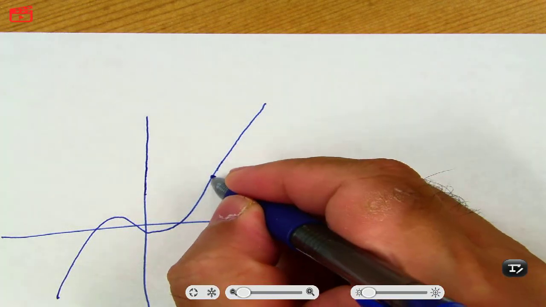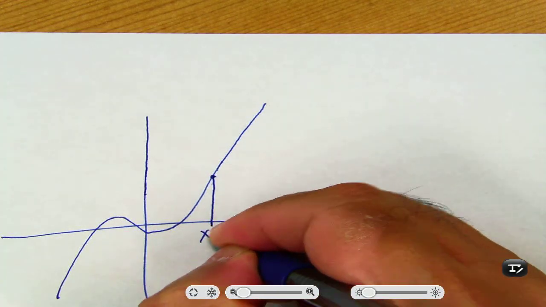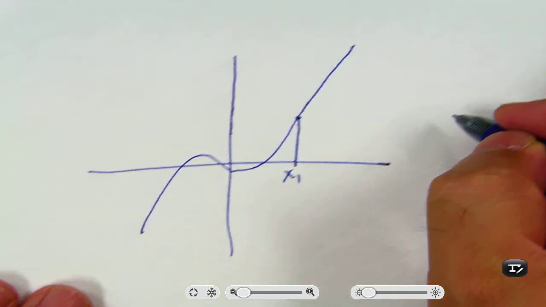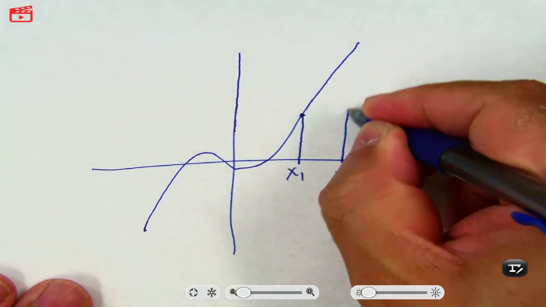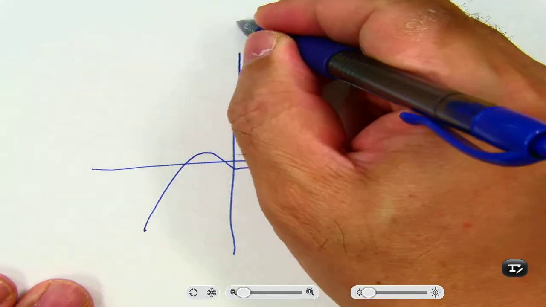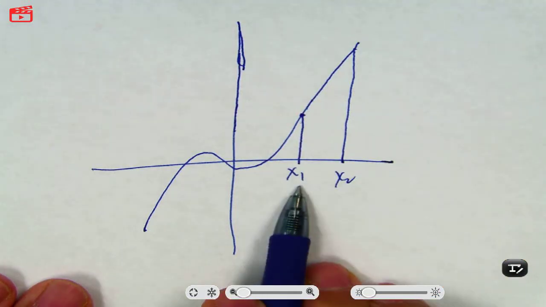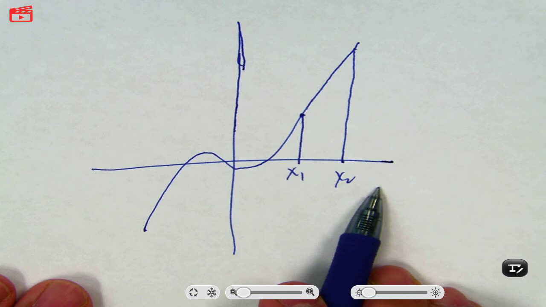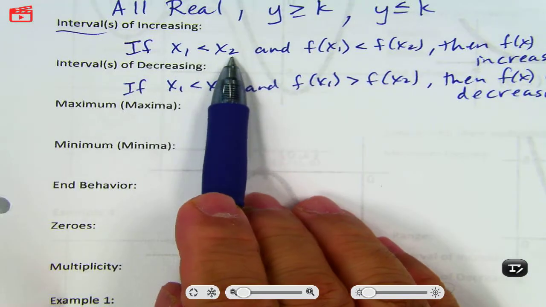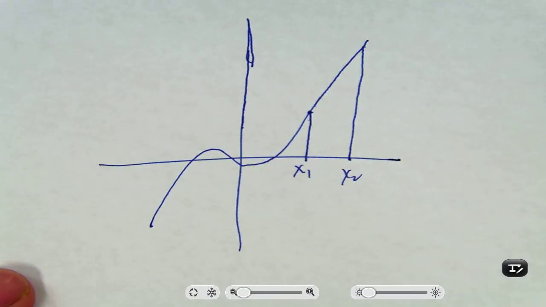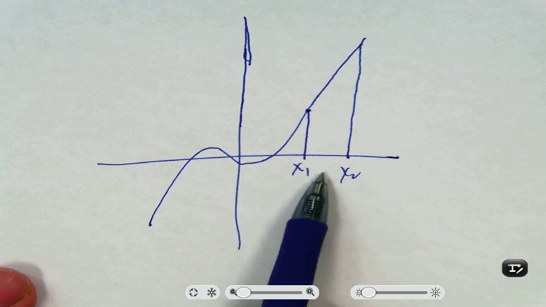Okay? So let's say this is x sub 1. And this is x sub 2. So plug it in, it goes there. So x sub 1 is less than x sub 2. You understand that? So that's this part. X sub 1 is less than x sub 2. That's what I'm showing here.